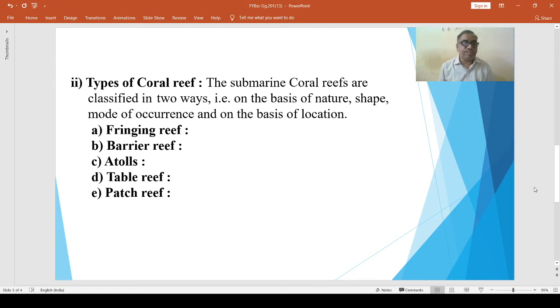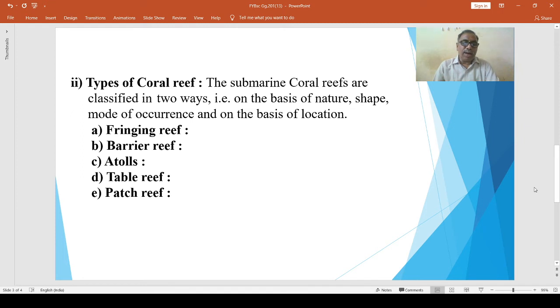Fringing reef: coral reefs developed along continental margin or along the islands are called fringing reef. The slope of a fringing reef is steep and vertical towards the sea, while it is gentle towards land. These reefs are generally long but narrow in width.